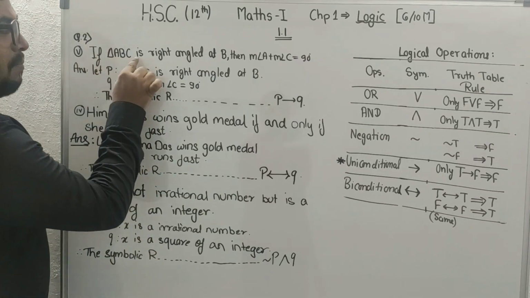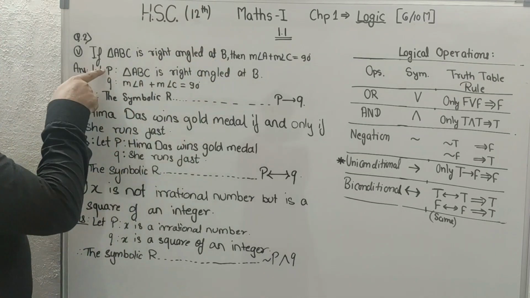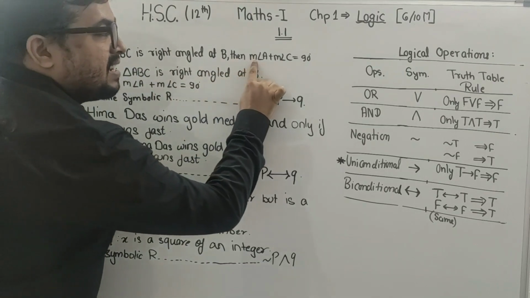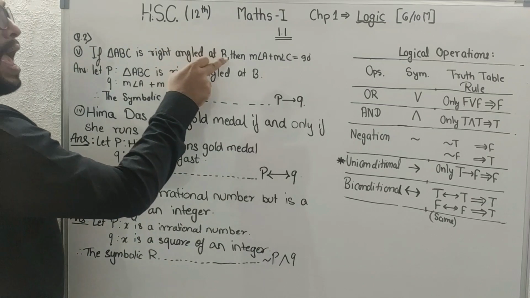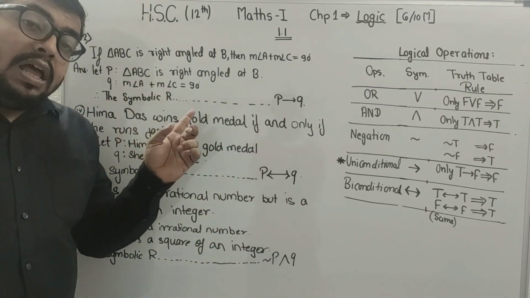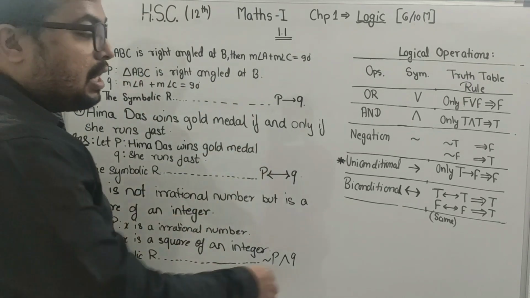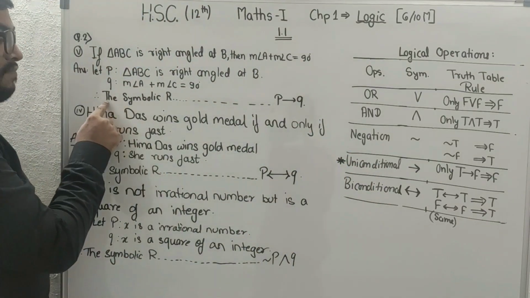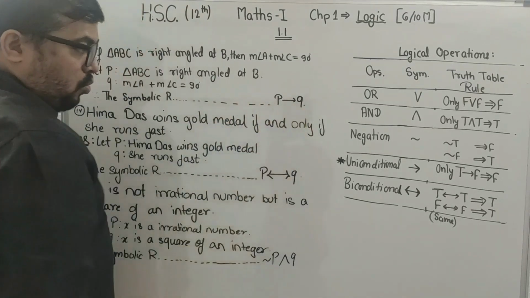This triangle ABC is right angle triangle at B is your P, so the first statement will be P. The second statement will be Q. The conjunction used is if and then. For if and then, you will use the unique conditional. So the symbolic representation becomes P arrow Q.